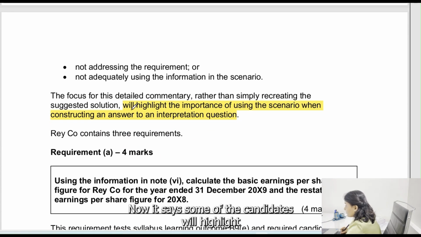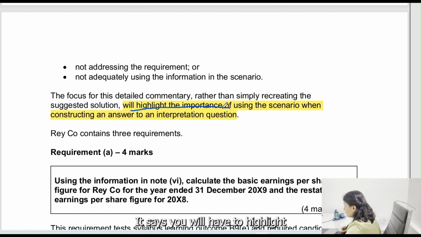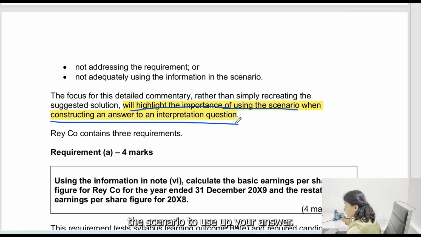Now it says some of the candidates will highlight the importance of using the scenario when constructing an answer. You will have to use the scenario in your answer. Please don't give generic and vague answers. You are not going to get marks.